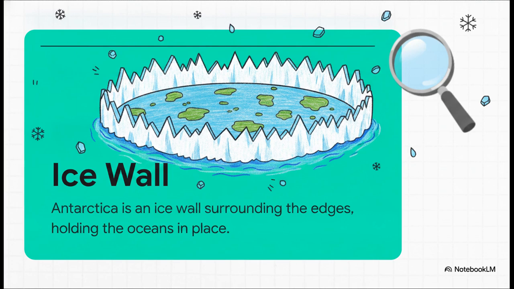So let's start with arguably the most viral alternate theory on the internet right now, the belief that Earth is not a globe at all, but a flat disk. Now, you might naturally wonder, if the Earth is a disk, wouldn't all the water just fall off? Well, according to this specific model, the oceans don't just spill off the edges into the void. Instead, they are contained by a massive, towering ice wall. Yeah, in this reality, Antarctica isn't a continent at the bottom of a globe. It's literally a continuous perimeter of ice surrounding the edges of the flat Earth to hold the oceans perfectly in place.